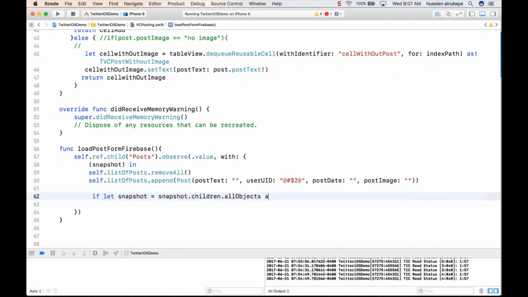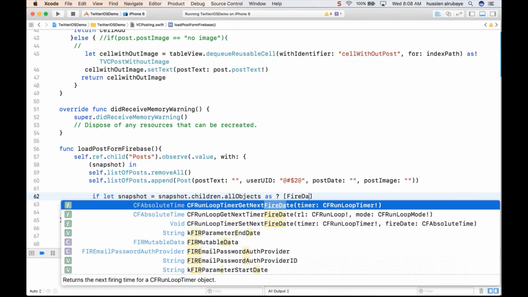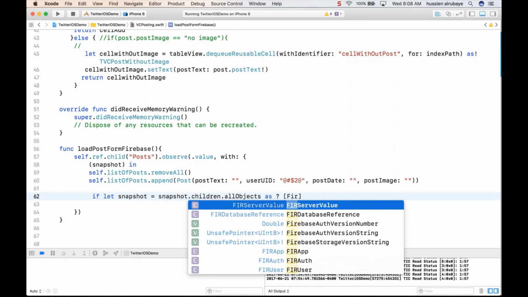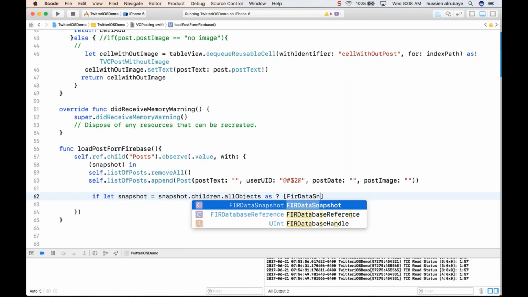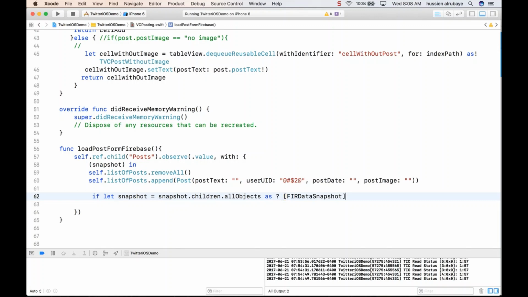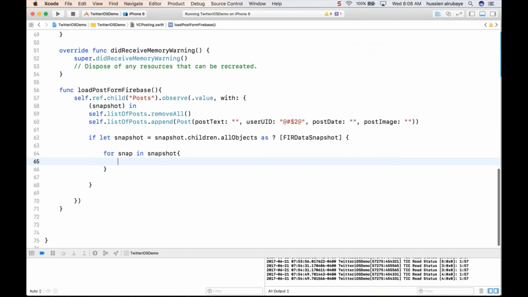So all the objects, I need to get them as Firebase data snapshots. I need all this data, and I have them here as Firebase data snapshots. So after I get them, I just do some work around these snapshots. I'm just getting all these objects. So I do a for loop, say, hey, for snap in the snapshot. So all the objects that I have, it will bring me each object.